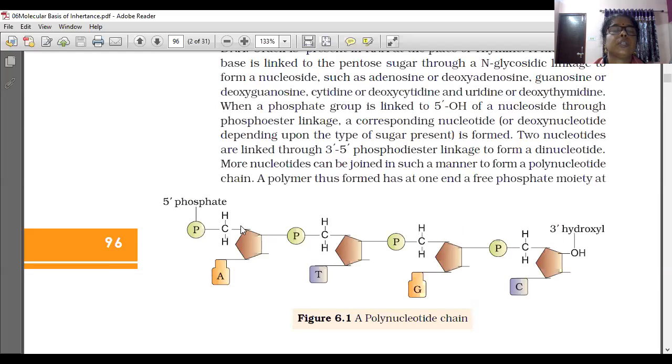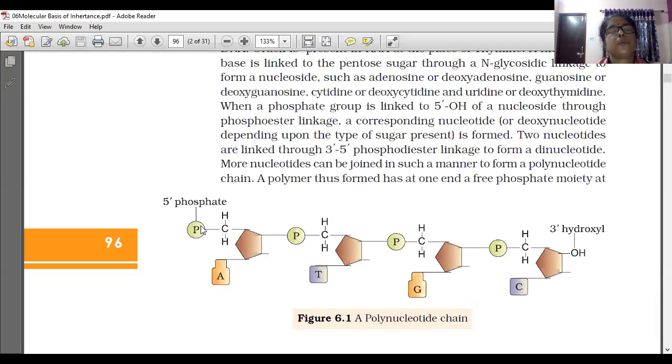How it is joined: this is the pentose sugar joined with the nitrogenous base. These are the nitrogenous bases. The pentose sugar is joined with the phosphate to form the nucleoside. The first carbon with the glycosidic linkage is shown there.